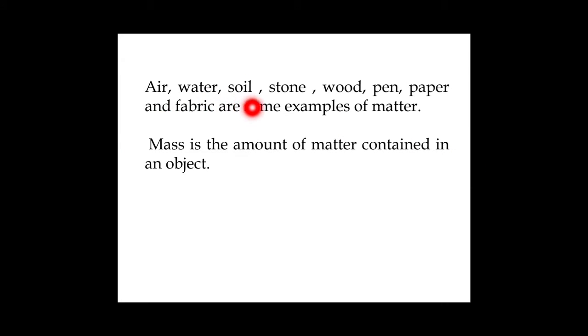Air, water, soil, stone, wood, pen, paper, and fabric are some examples of matter. Mass is the amount of matter contained in an object.